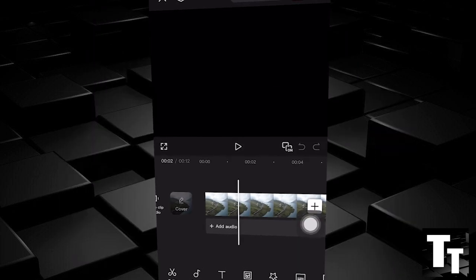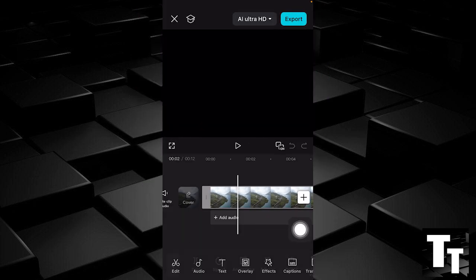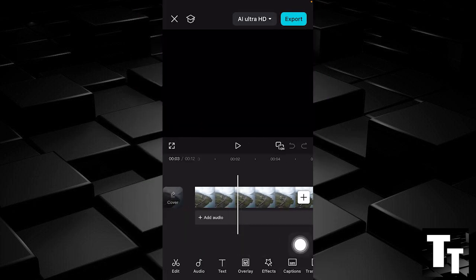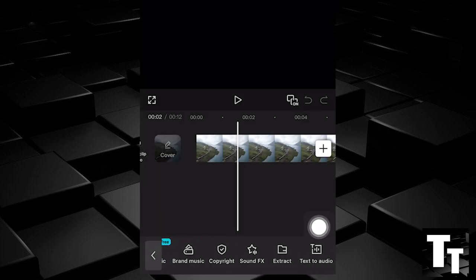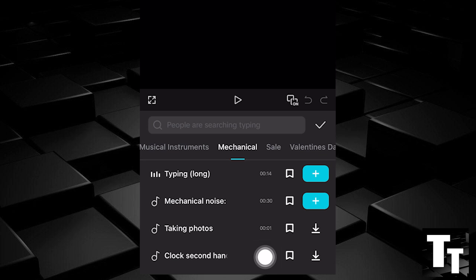One, assuming you want to add the mechanical sound effects to your video, make sure your clip is deselected. Step two is to go to the bottom left-hand screen and click Audio. Scroll to the right until you see Sound effects. Here you want to scroll to the right. You see the option Mechanical. Click a sound effect.